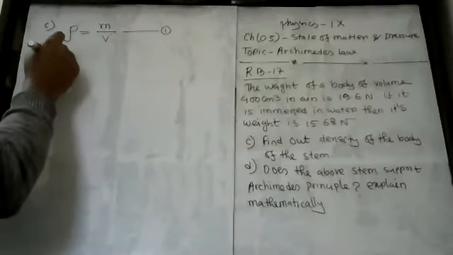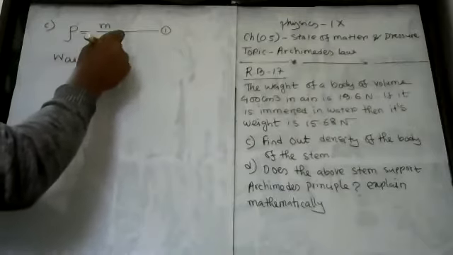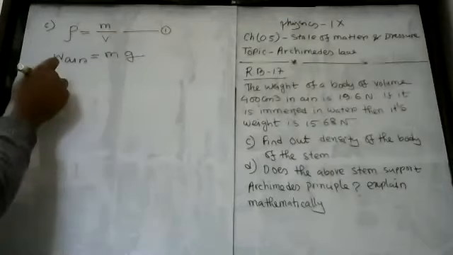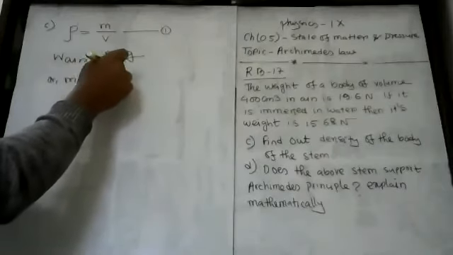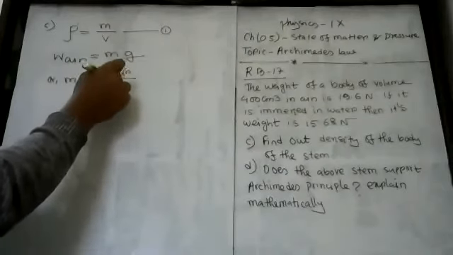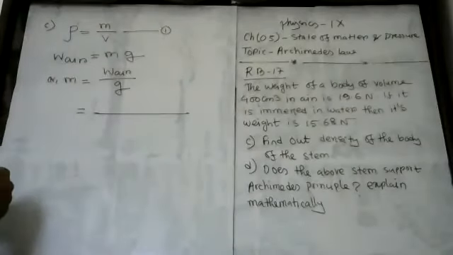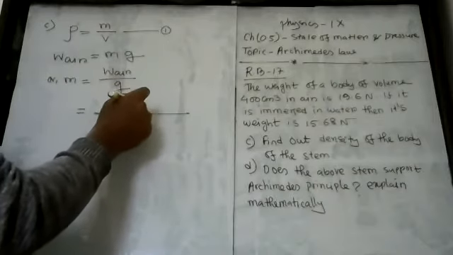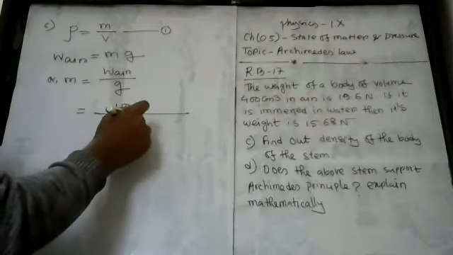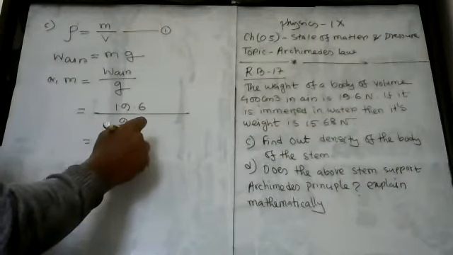You know that weight in air will equal to what? Will equal to m into g. Now, here m will equal to what? M will equal to weight in air divided by g. Okay? So, weight in air will equal to 19.6 Newton and g equal to 9.8. Now, my dear student, it will equal to 2 kg.